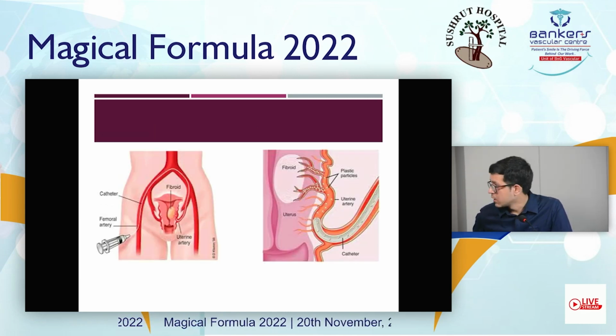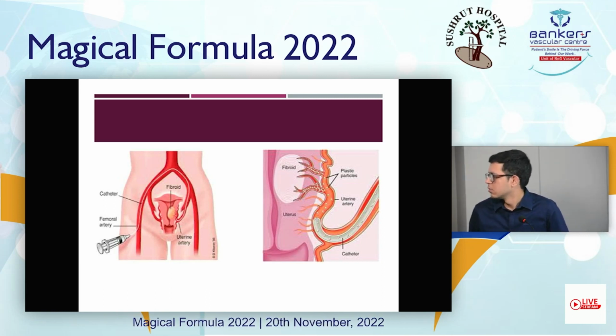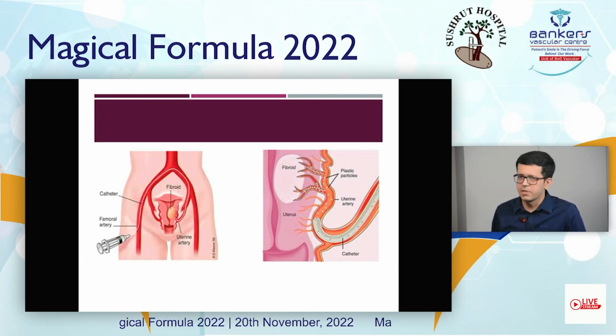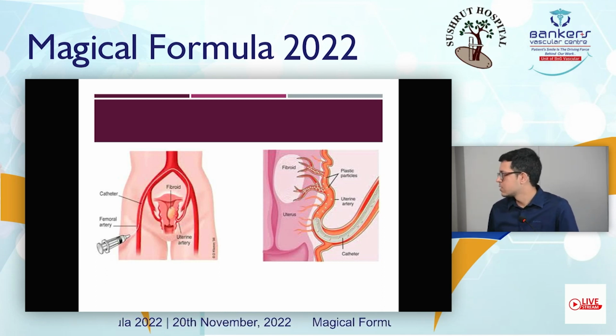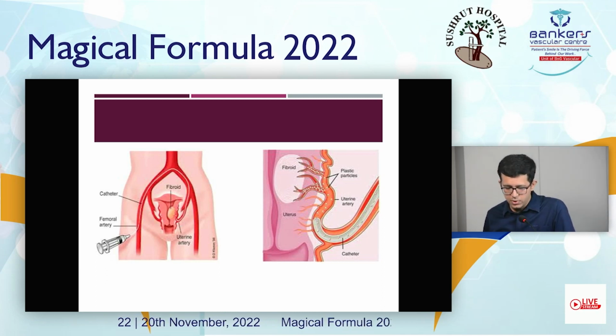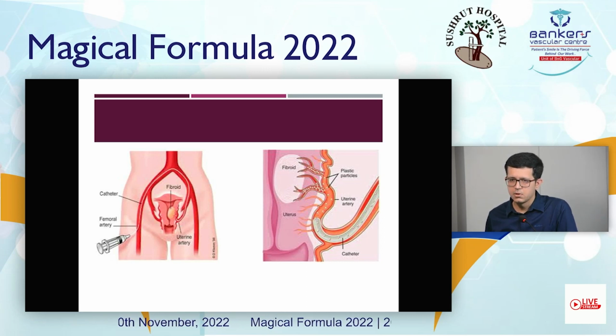So this is a diagrammatic presentation. We puncture the femoral artery, and we take the angiography of both the uterine arteries, and we identify the vessel supplying the fibroid, and we super selectively cannulate the artery and embolize using embolizing material.